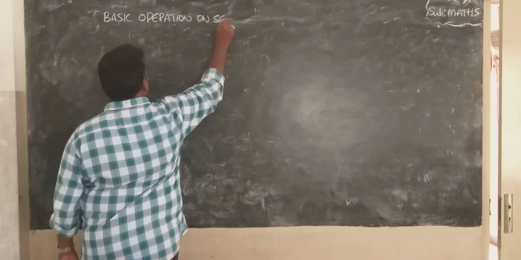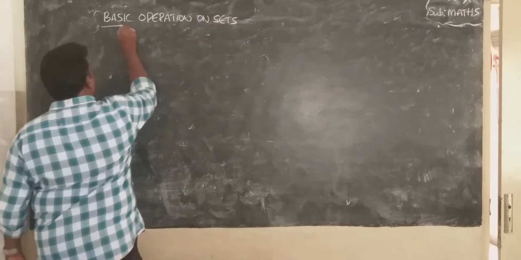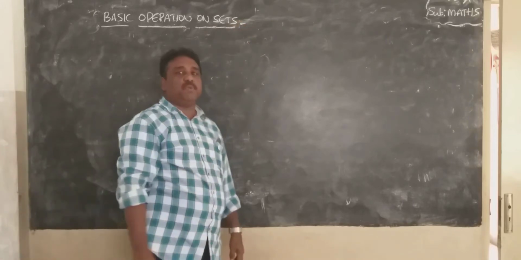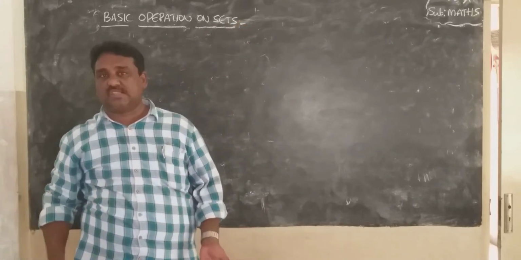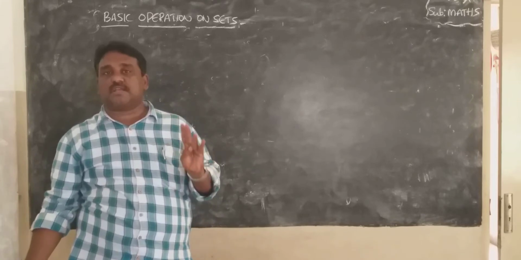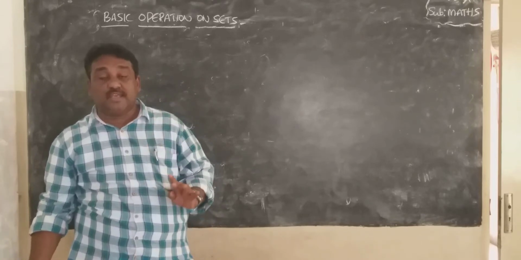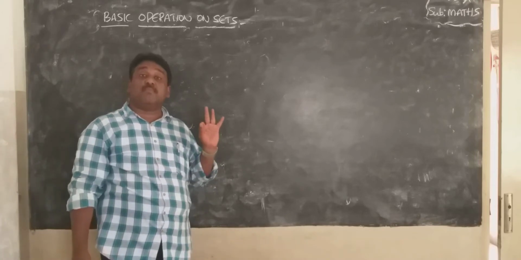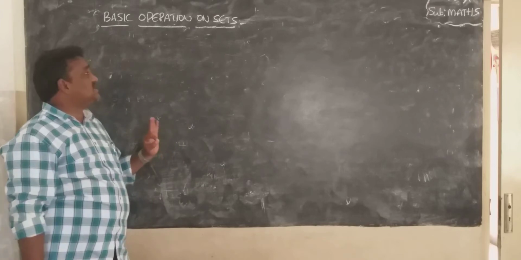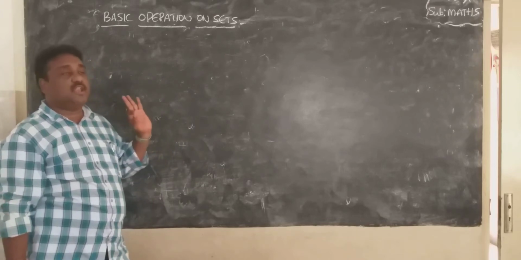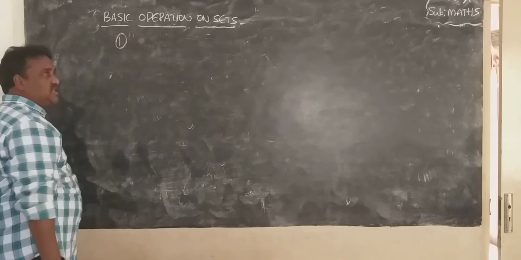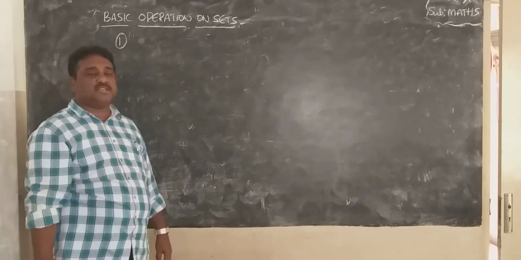What are the basic operations on sets? Generally you know the operations: addition, subtraction, multiplication, division. They are known as arithmetical operations. But here our topic is basic operations on sets. There are three basic operations.